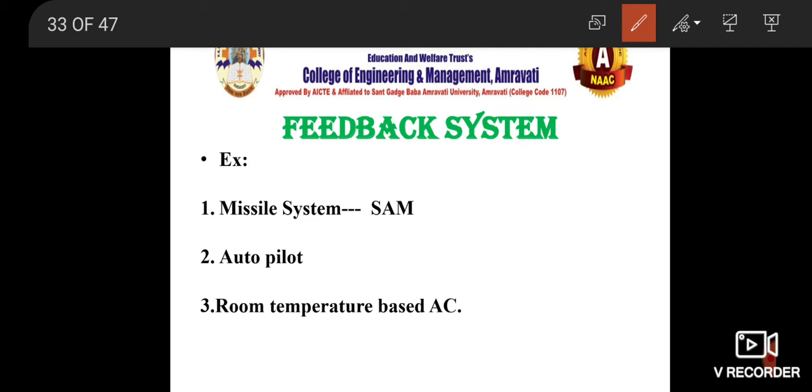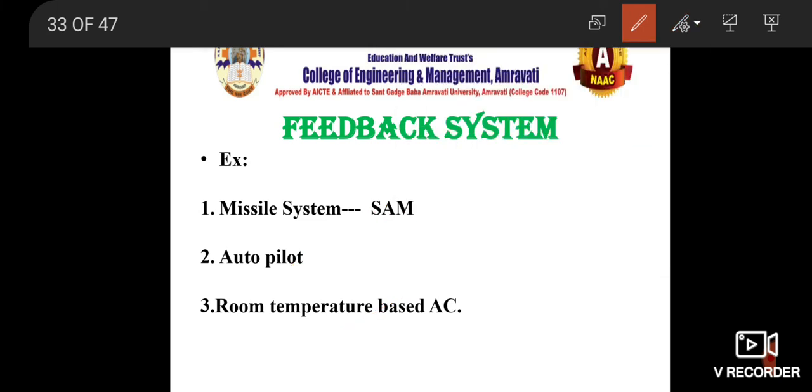When it becomes too cold, it will increase the temperature so that you feel comfortable, and when it becomes too high or a little hot, it will decrease the temperature itself. So there is a sensing unit, it will sense and give feedback to the system, and the system will run as per that feedback. It will take its own decision and make the required corrections in the system. So these are three very beautiful examples: a missile system, autopilot, and room temperature based AC.